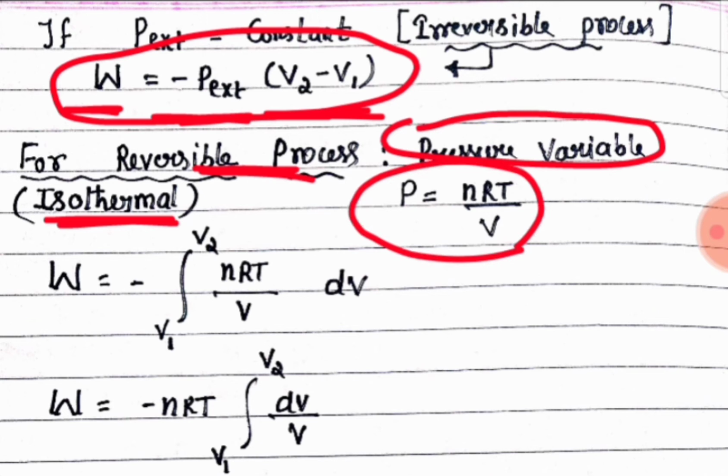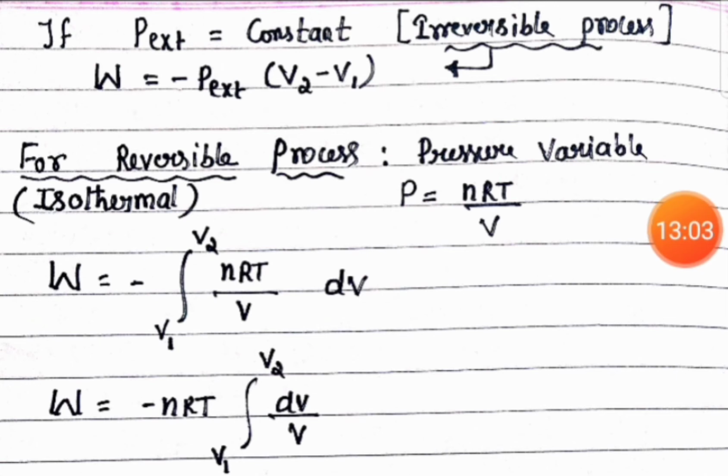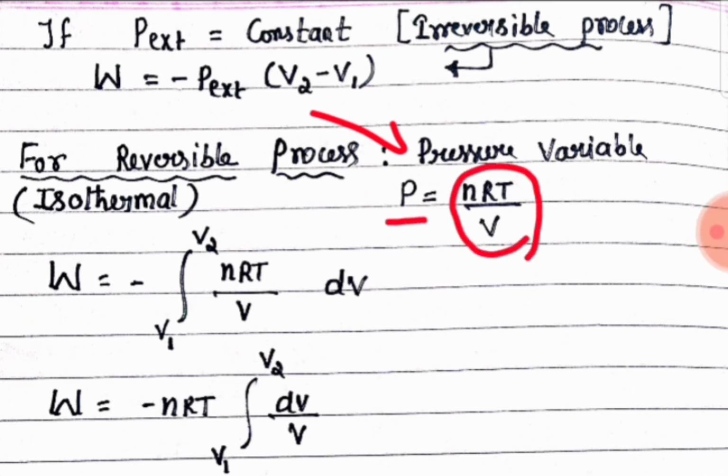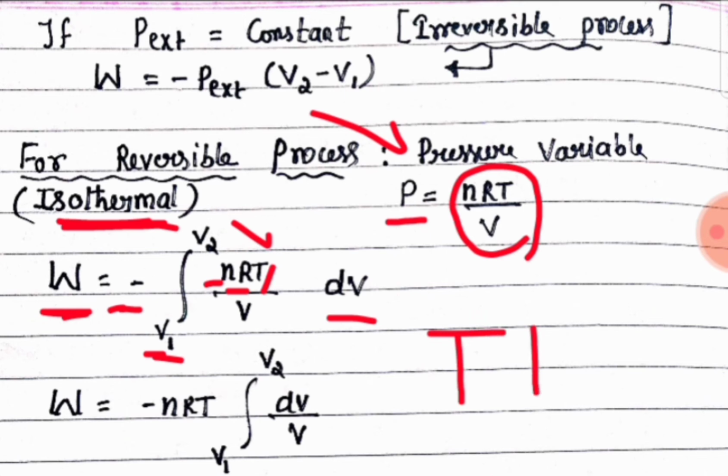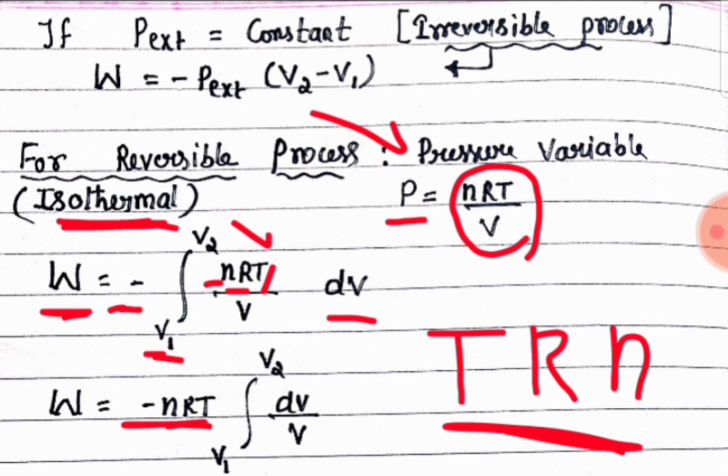If you rearrange the ideal gas formula, we get P is equal to nRT by V. Now in place of P, we can substitute nRT by V. So we get W is equal to minus the integration from initial volume to final volume V2 of nRT by V dV. As n, R, and T are constant, isothermal meaning temperature constant, R the universal gas constant and n the number of moles, we take them outside the integration symbol.